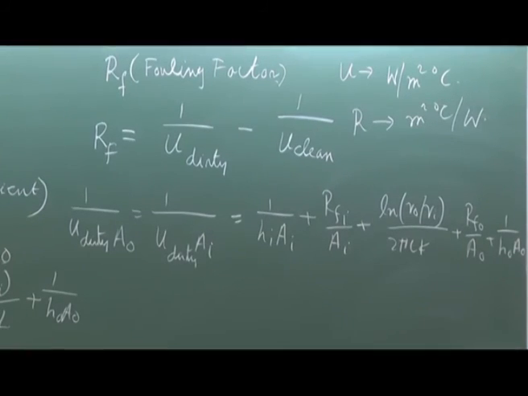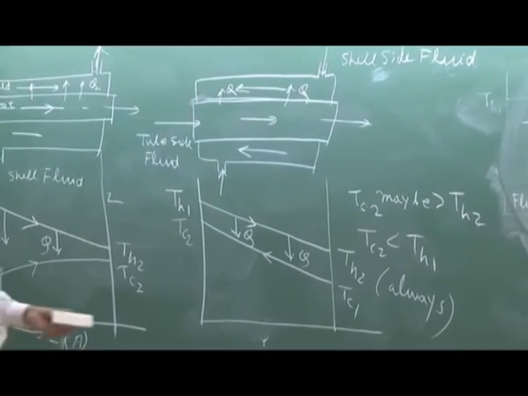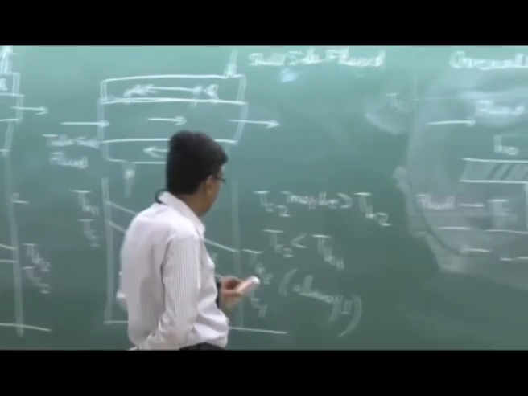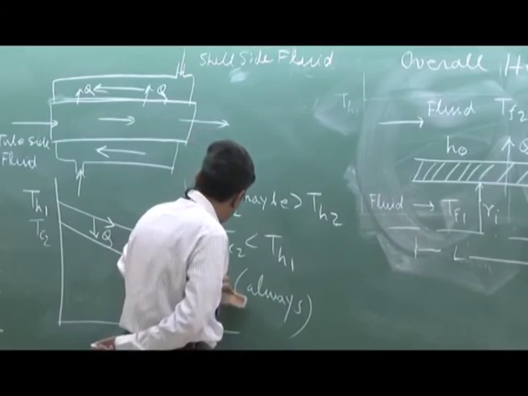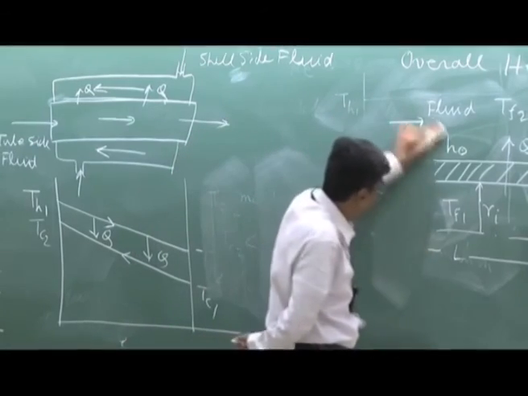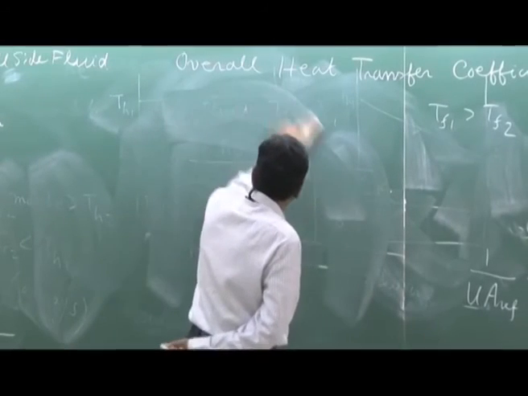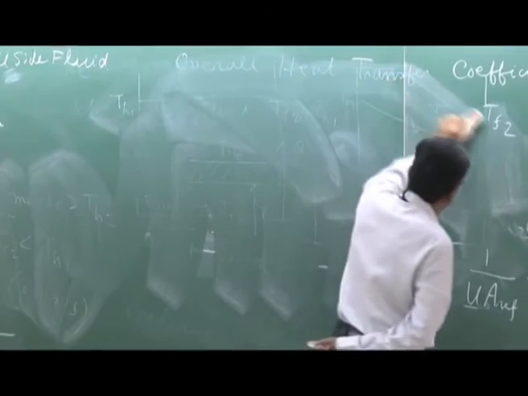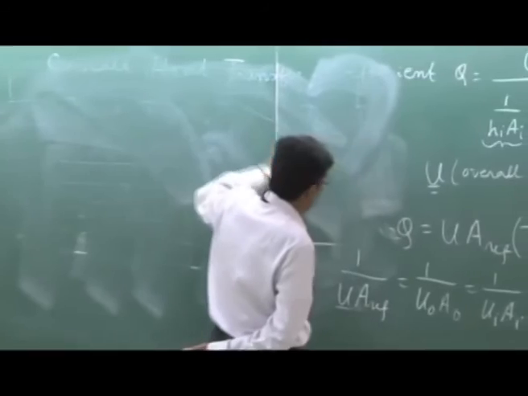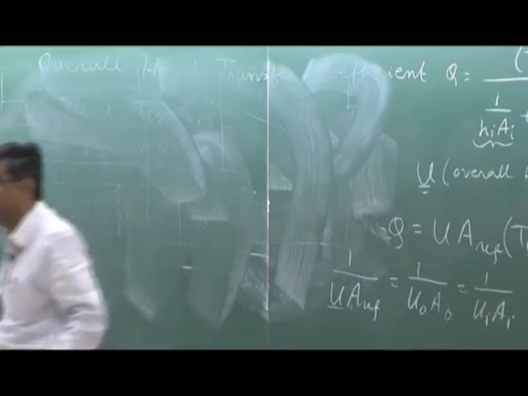Clear? Now, the major problem comes after knowing all these things. The major problem comes here, that all these expressions, the overall heat transfer coefficient was defined so that I can express this Tf1 minus Tf2.